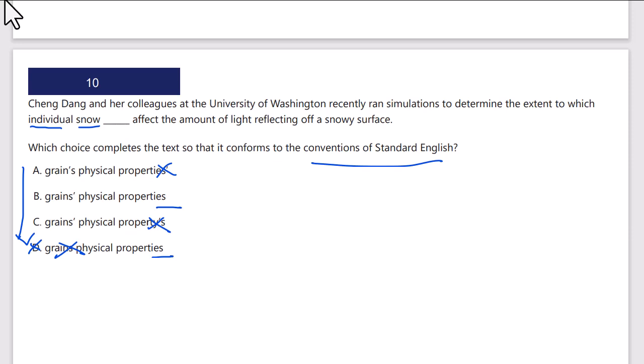That would have been the other option if we had suggested that S apostrophe could be correct, that it's plural grains. It did say the extent to which individual snow grains' physical properties. But again, properties plural must be matched with grains plural. Therefore, it's S apostrophe. I missed that one on the first check. B is the correct answer.